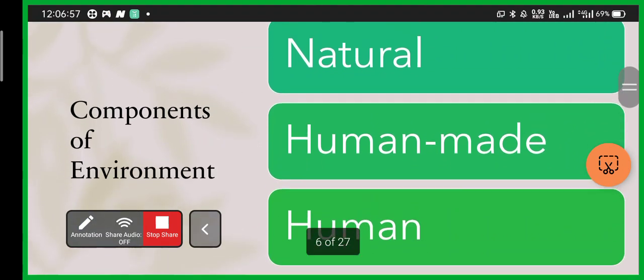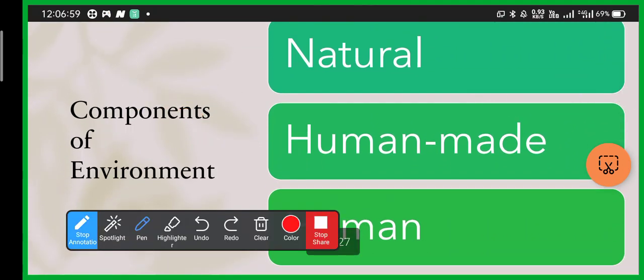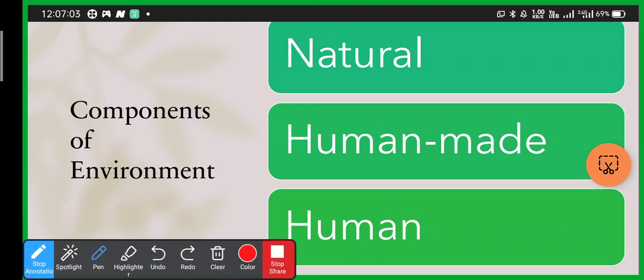Now, what are the components of environment? The components of environment are natural, human made, and human. So first we will learn about natural environment. Natural environment comprises our trees, animals, and all the things that are provided by our nature, made by God. And the next is human made.